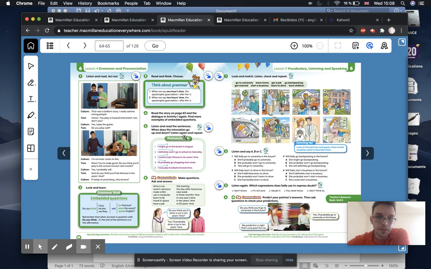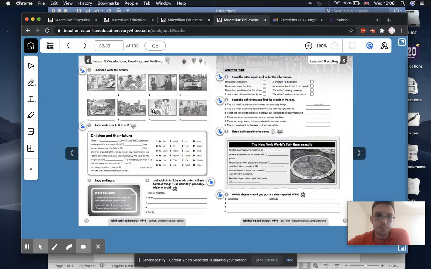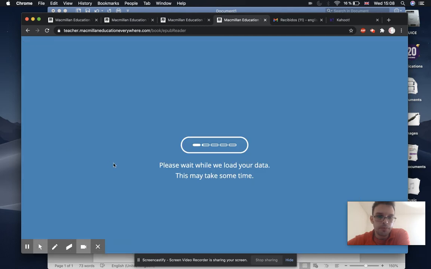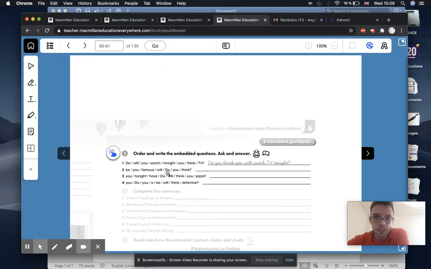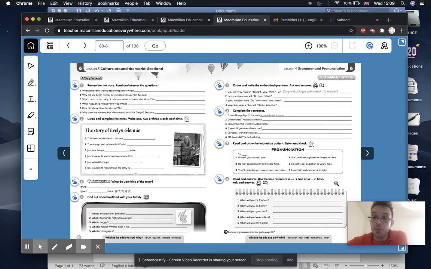Okay, so now that we've had a look at this, we can go to our activity book, and we'll have some practice. Okay, so let's have a look here through exercise 1 and 2. Okay, so we can do this all together. Now this is in your activity book on page 61. Página 61. So that's unit 6, lesson 4.